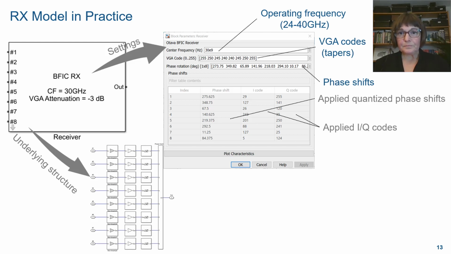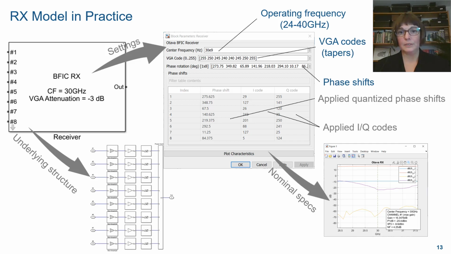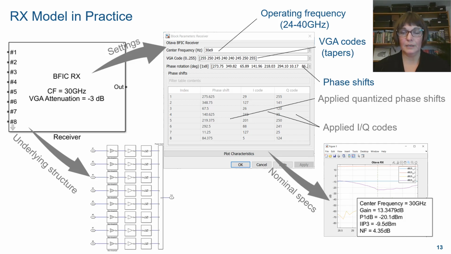And again, you can plot the characteristics of the receiver at a given operating frequency. So you can look at its P1dB, IP3, noise figure at the center frequency, as well as the S parameters. This is very convenient because you can really verify immediately, in a matter of seconds, in which operating range the model works.